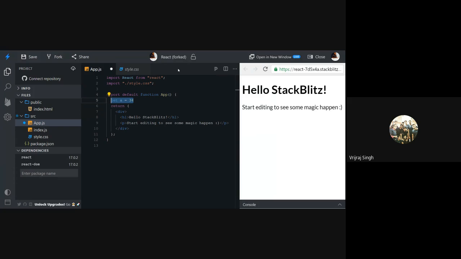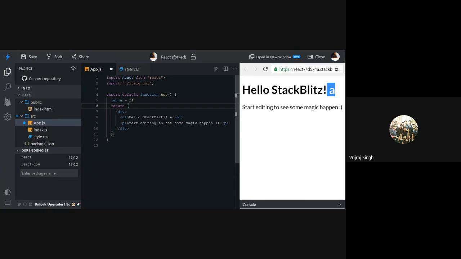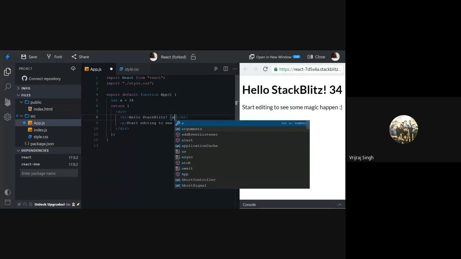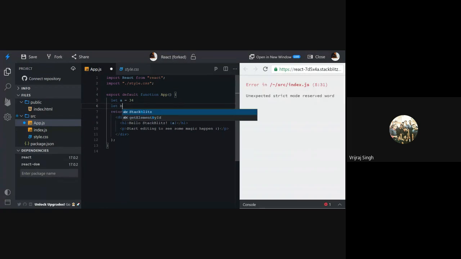print the variable. Like if I want to print the value of a inside here, if I write a directly, this will be considered a string. Okay. Now how can we print the variables? So you can use single curly braces. If you have experience with maybe Angular or maybe React, you have to use double curly braces for data binding. But here, for data binding, you have to use single curly braces. Okay. So with the help of single curly braces, you can pass the data, and then you can print the variable. Now let's create another variable.